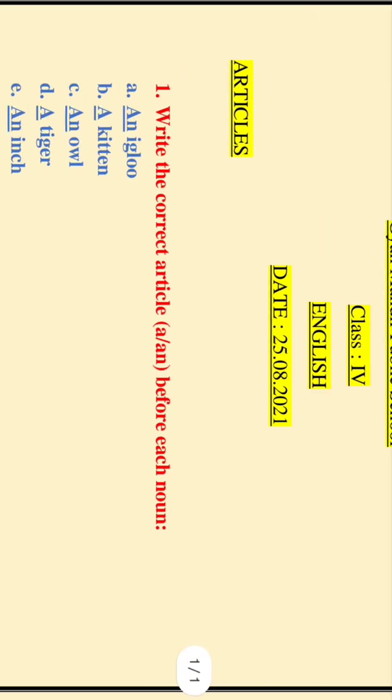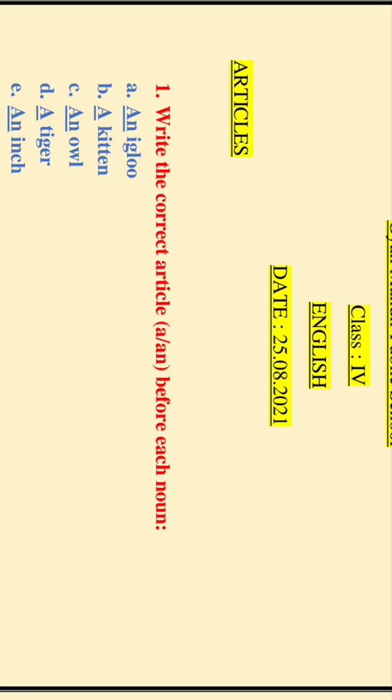Okay, so let's begin with question number 1. As I have already told you, we use articles before our nouns. Okay, so in the first question we have some nouns given to us, and before these nouns we have to fill in the suitable article, article a or article an. Now where do we use article a? We use article a before such nouns which begin with a consonant sound, and article an before a vowel sound.